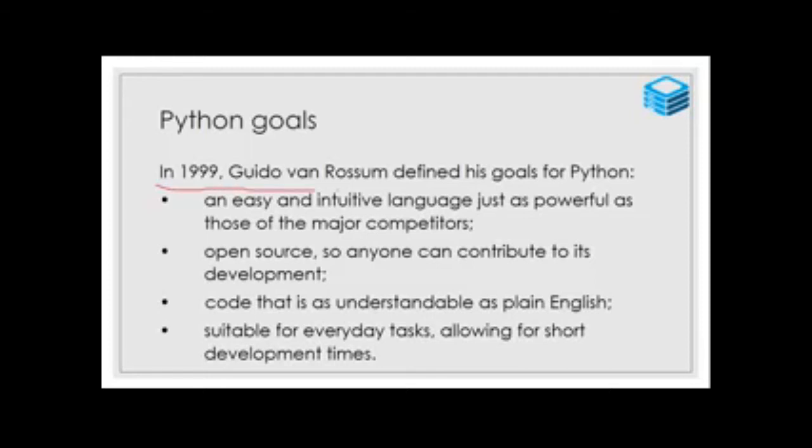Later, Guido van Rossum defined his goal for Python. In 1989 itself, Python came into the world. Please understand, in 1989 Python was introduced, but the complete Python, the goals, were reached in 1999, 2000. Around 2000, the complete Python was developed.